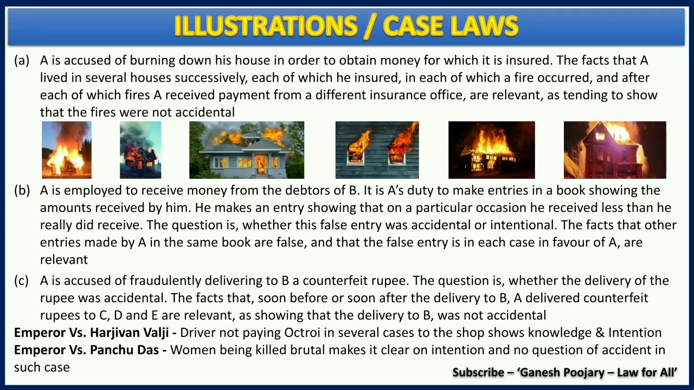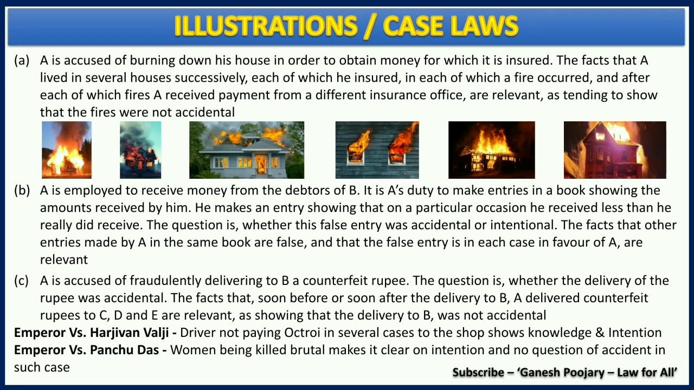Finally, let's come to two simple case laws. The first one is Emperor versus Harjivan Walji. Here what happened? There was a truck driver who was regularly delivering some item to a shop, but he many times skipped the octroi tax. This is one of the type of the tax that we had in India. Now he has skipped that tax many times. That shows that he had the knowledge of it and intentionally he has not paid such tax so that he can enjoy such benefit or such saved money. That is what held in the case law of Emperor versus Harjivan Walji.